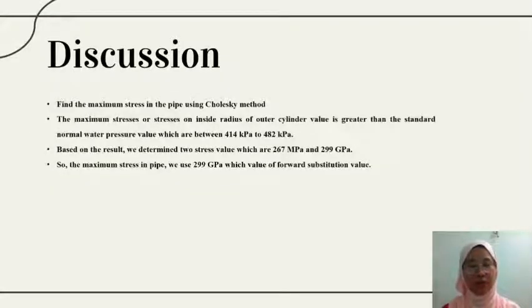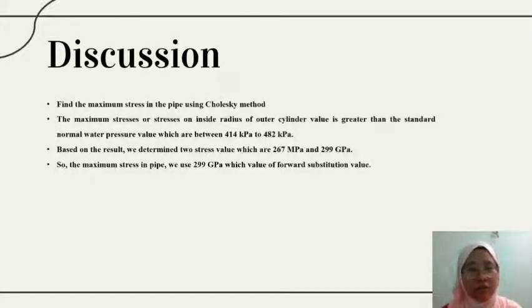For the discussion, we can conclude that we will be able to find the maximum stresses in the pipe by using the Cholesky method. The maximum stresses on the inside radius of the water cylinder value is greater than the standard water pressure, which is between 414 Pascal to 482 Pascal. Based on the result that we obtained from the previous calculation, we determine that there are two stress values, which are 267 megapascal and 299 gigapascal. So we can conclude that for the maximum stresses in the pipe, we can use 299 gigapascal, which is the value of the forward substitution.